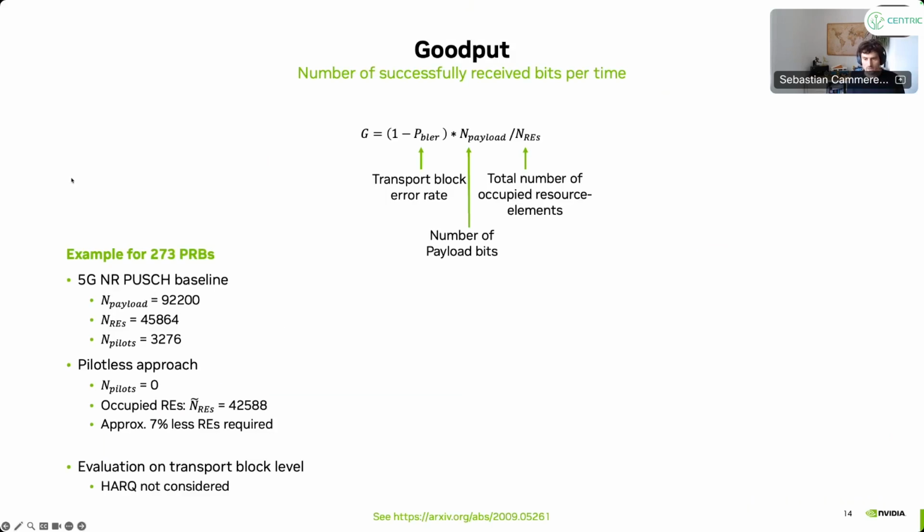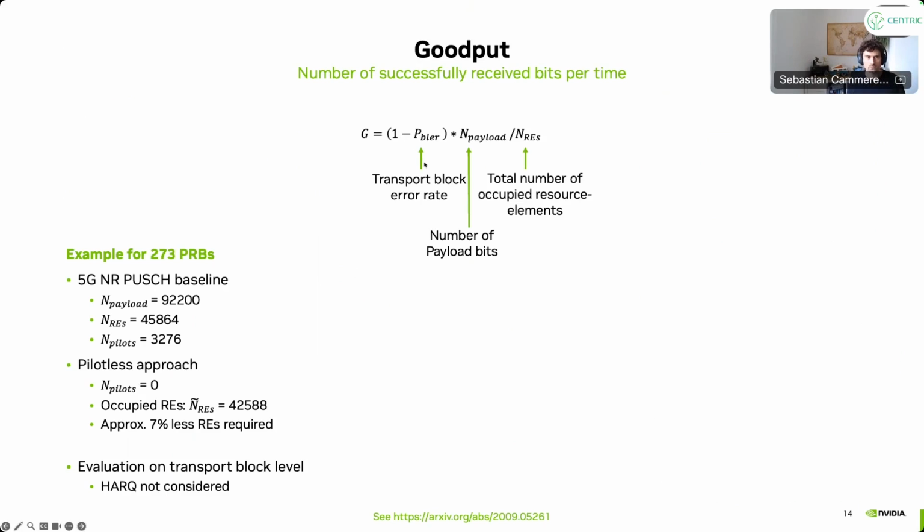All right, now let's come to an end and let's summarize. We'll actually skip this or just quickly go over the slide. So when you measure this now, it's very complicated to compare the two systems because you have a standard system with pilots and a new system where we don't have the pilots, so we have different data rates. Comparing the two systems is actually not that easy. That's why we use the so-called goodput, and that's not that common. That's why I would quickly introduce it.